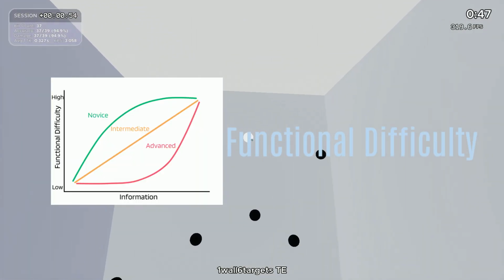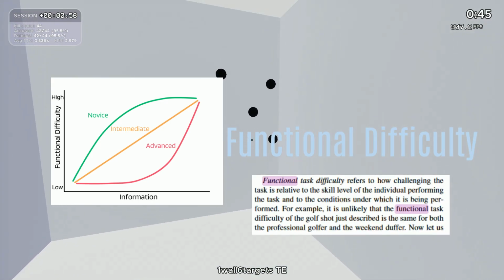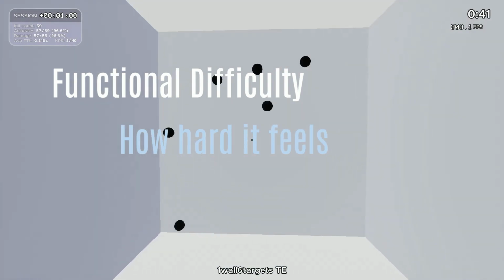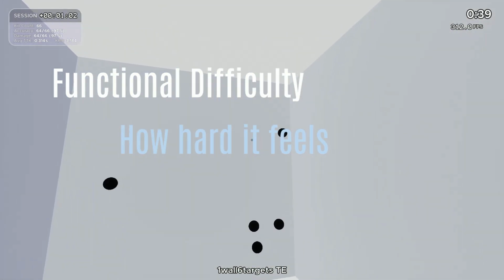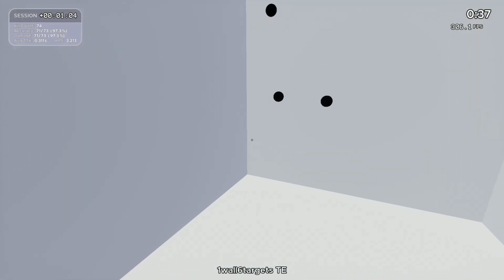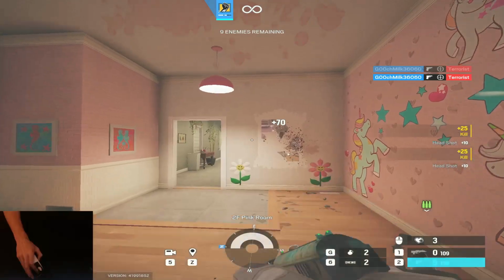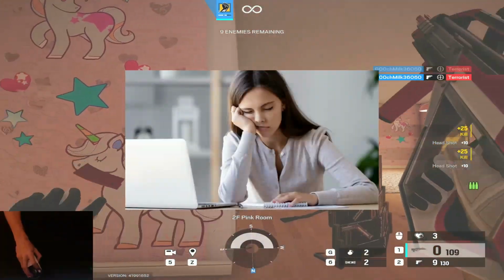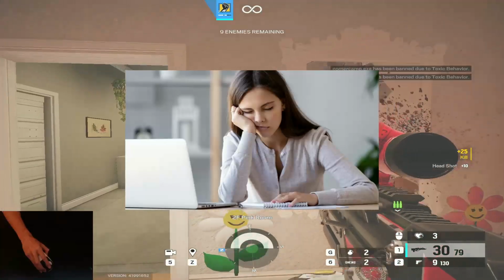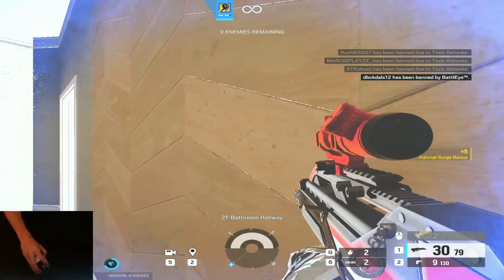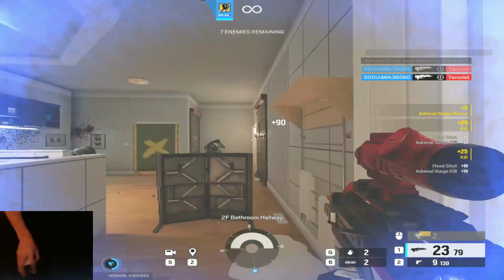Functional difficulty, on the other hand, is neurologically determined and created by the amount of experience the individual has. In layman's terms, functional difficulty is the feeling of difficulty or challenge present and is different to every individual. For example, a novice will find most tasks to be exceptionally functionally difficult or challenging due to a lack of neurological development of skill, while an advanced player will feel a very low level of functional difficulty on most tasks due to a higher level of neurologically developed skill. So, to improve, players must reach an optimal level of difficulty.